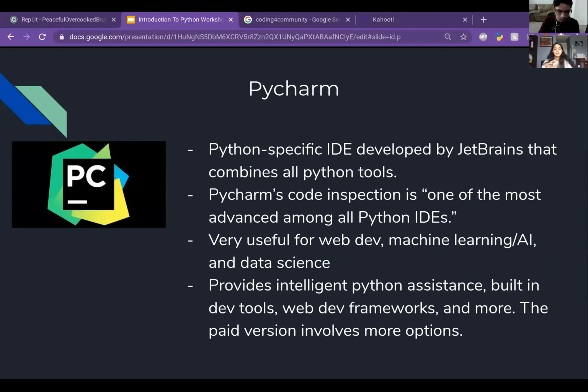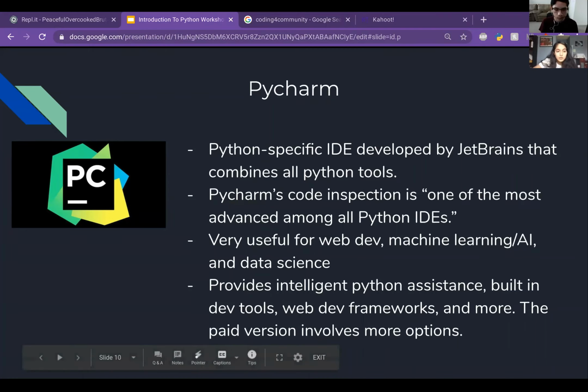Okay, now we have PyCharm. I don't know if you've heard of this, but it's very popular. It's a Python-specific IDE developed by JetBrains that combines all Python tools. When they say Python-specific IDE, it means that you can only use Python and it's specifically meant for it. And I don't think you can use any other programming languages, unlike Visual Studio Code.